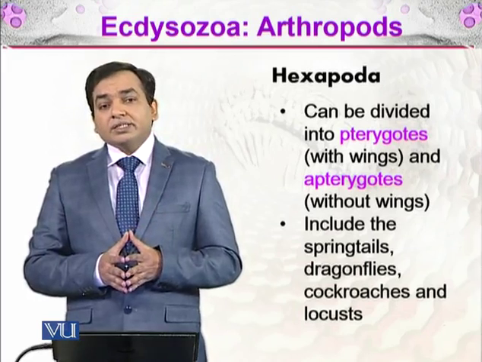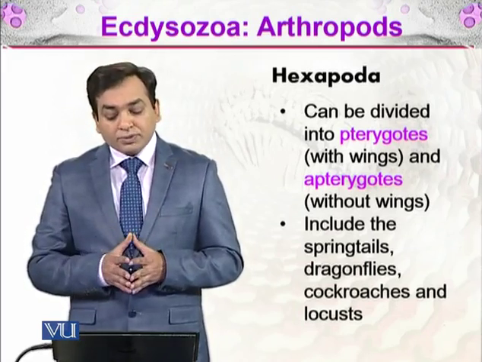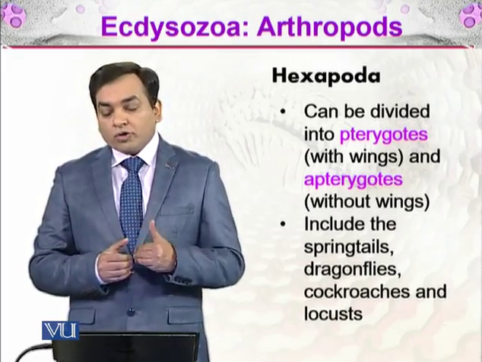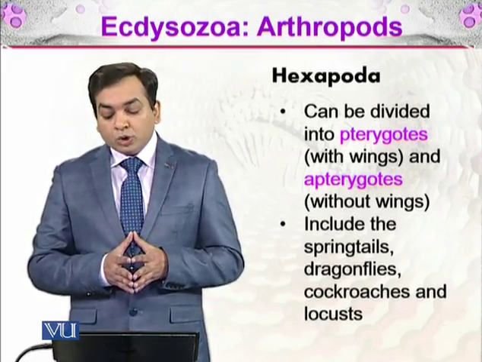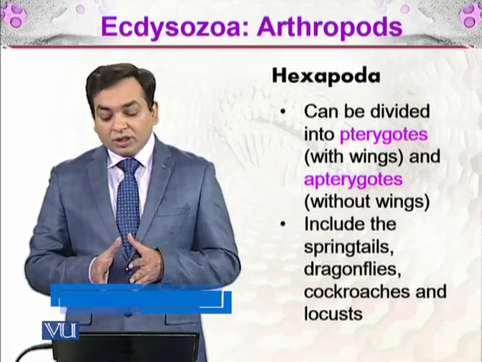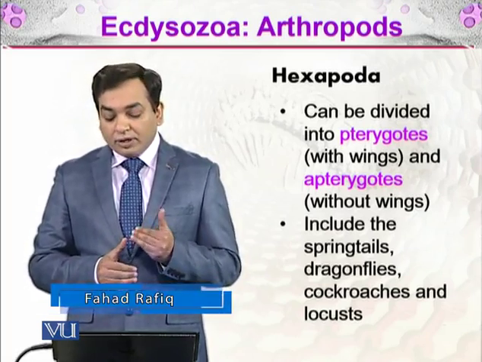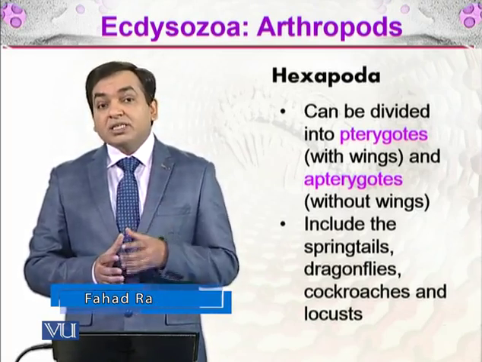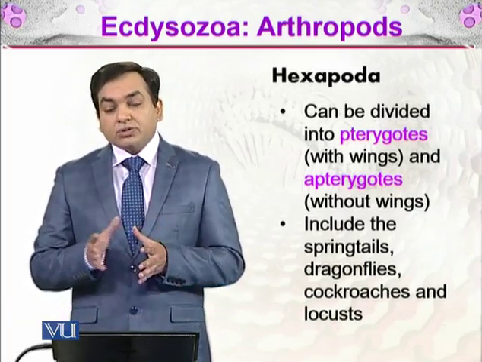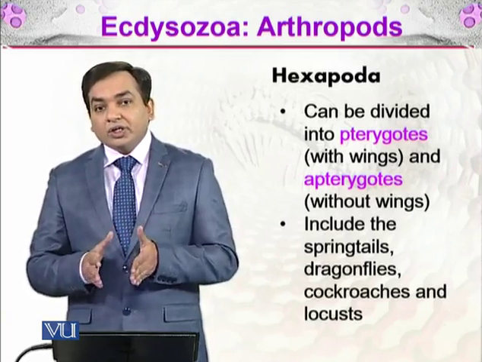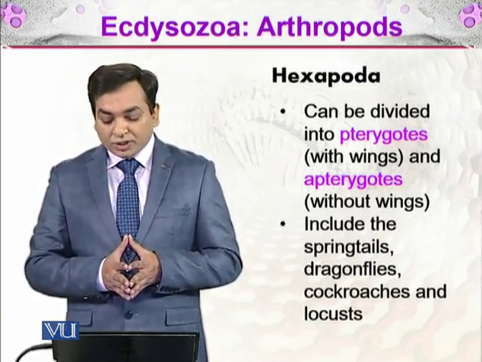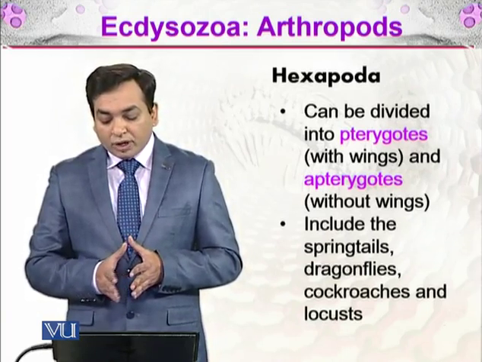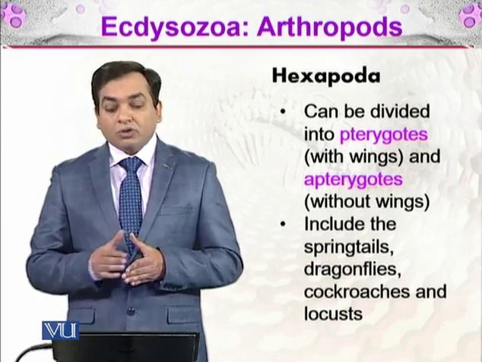These insects can be divided into 2 groups on the basis of whether wings are present in them or not. So they can be divided into pterygotes, which have wings, and apterygotes, which are without wings. Wherever the prefix a comes, that means absence. Apterygotes include the springtails, dragonflies, cockroach, and locusts.